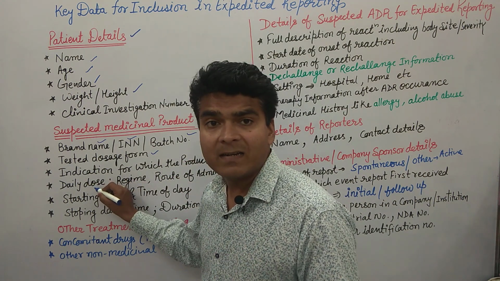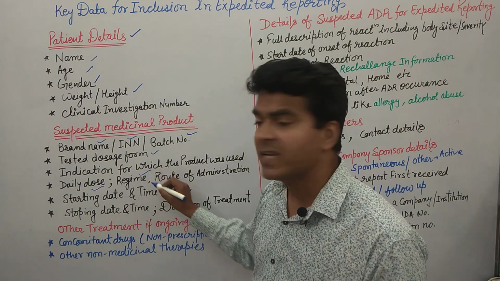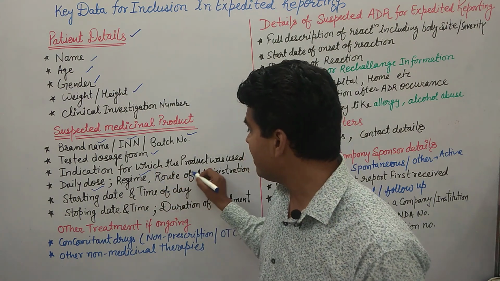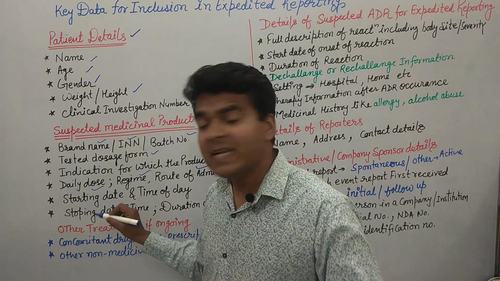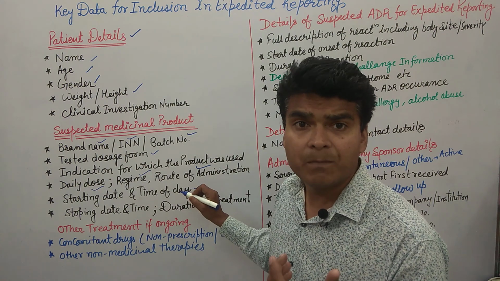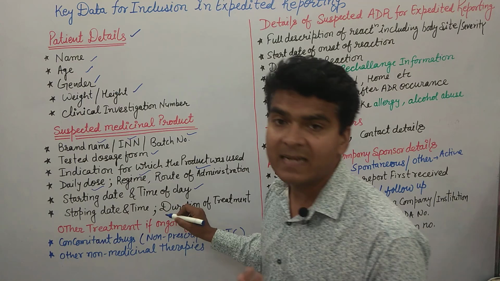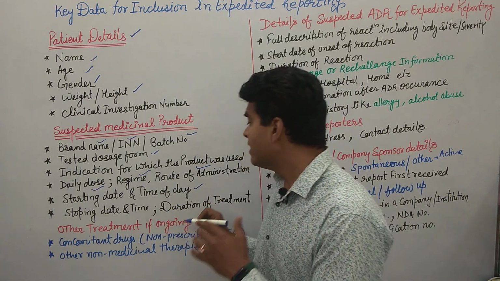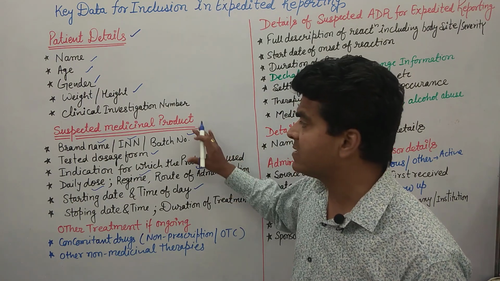Then what is the daily dose of it and for which regimen it has been given, and what is the route of administration of the product. Then starting date and the time of that day on which the product was started, and as well as the next one is stopping date and the time as well as duration of the therapy. Clear? So all this information we require about the medicinal product.